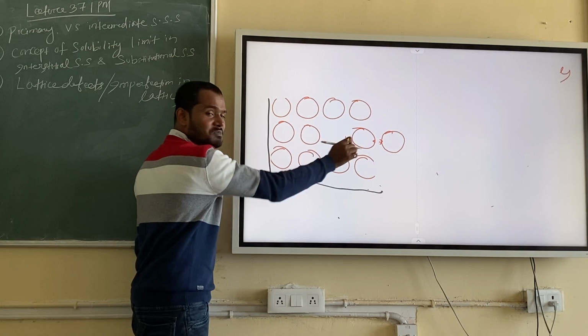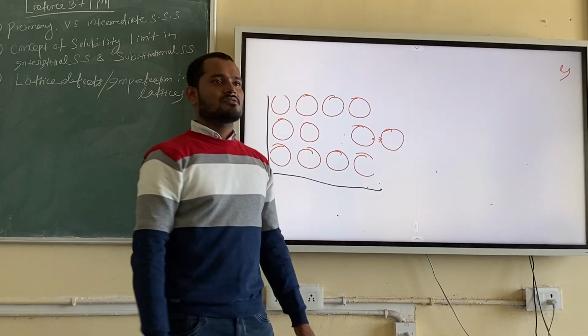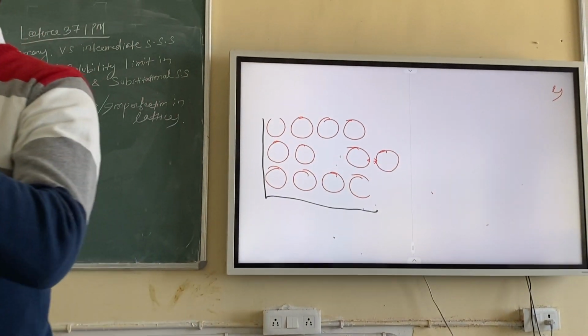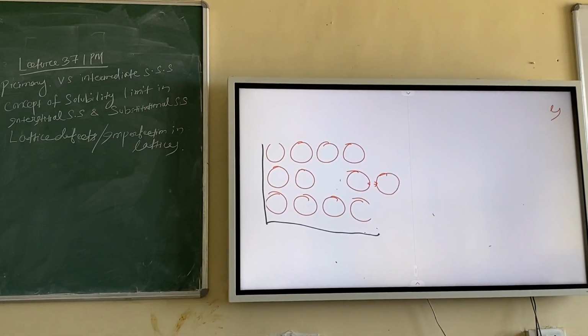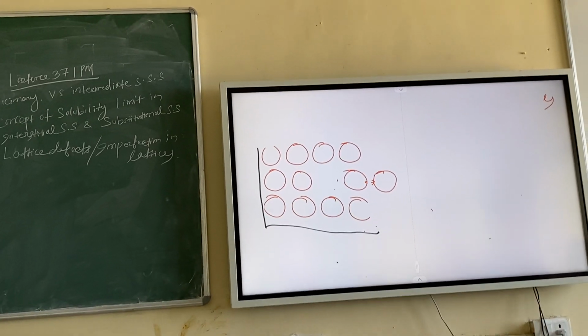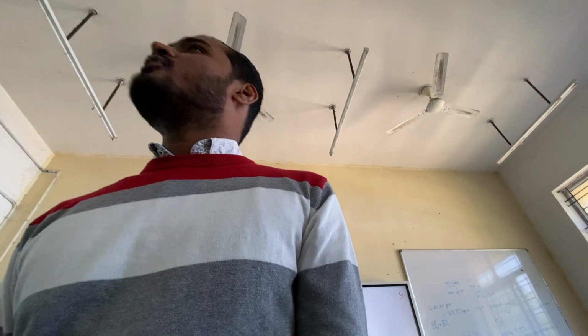So see, if something is missing, where will it go? It will go somewhere. It will come and sit on the surface, and there will be formation of a bond at the surface. Or it can go to the grain boundary, if it is a polycrystalline material. So when a vacant site is created, the atoms will either migrate to the grain boundary or move to the surface. This kind of concept will tell you why there is a volume expansion due to formation of vacancy.